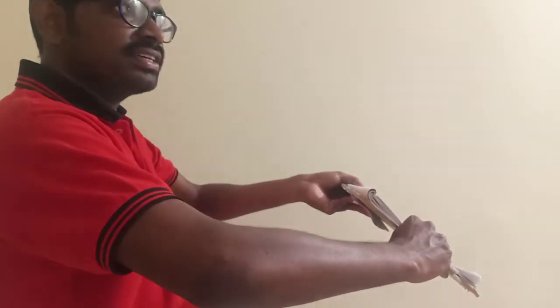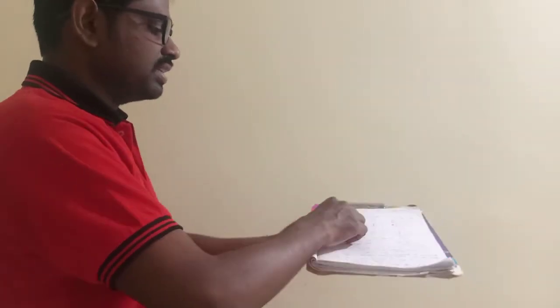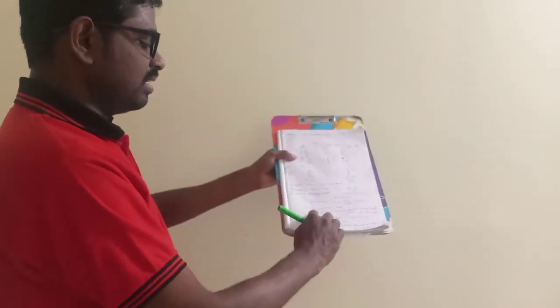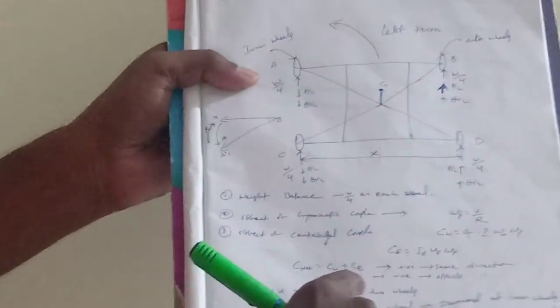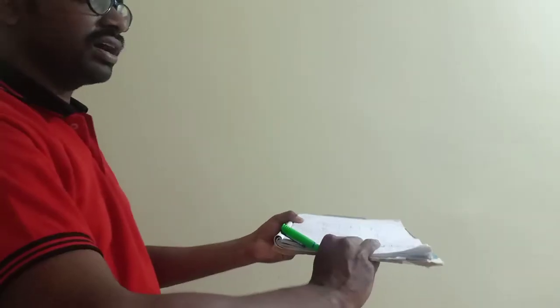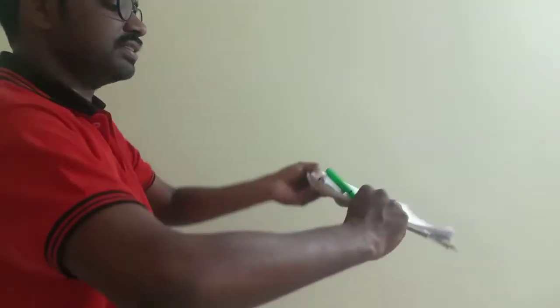That is C net, which we already found. C net is equal to CW plus or minus CE. And the gyroscopic couple C net will be like this.